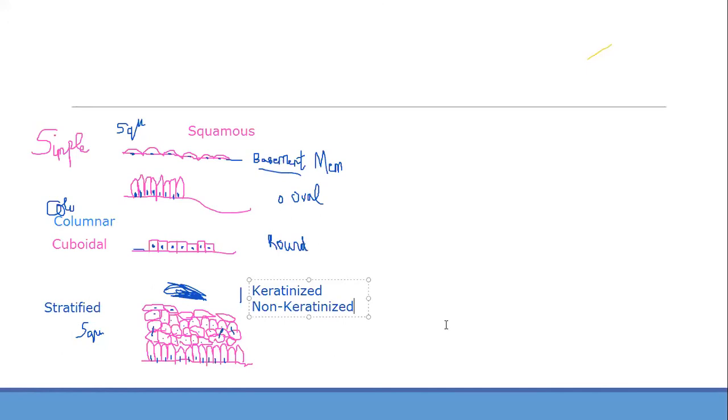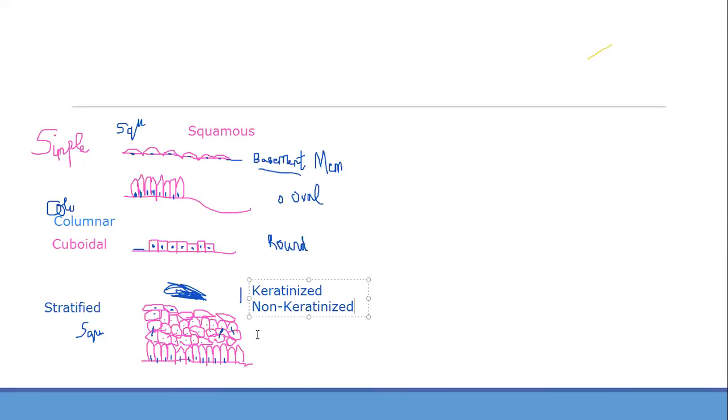Why do they say no? What is the problem? The word stratified is clear. We say stratified squamous. I will tell you what keratinized is. Just wait, I am going to show you slides. But there is something on top called the keratinized layer. If that is there, we call it keratinized stratified squamous epithelium. If that keratinized layer is not there, we say non-keratinized stratified squamous epithelium.